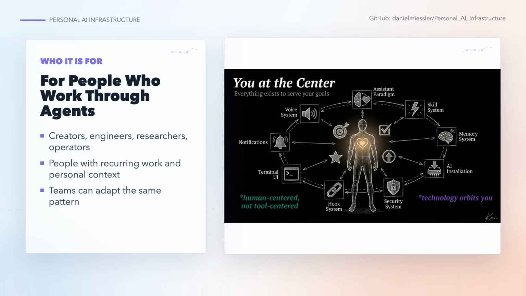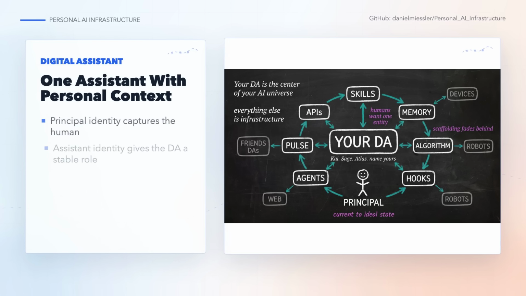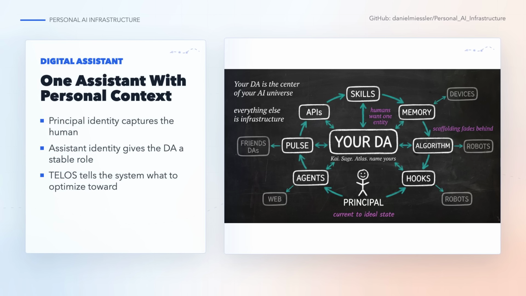PAI is aimed at people who already live in coding agents, notes, project files, research tabs, and daily planning. For them, the problem is not only getting an answer. The problem is keeping the assistant aligned with the work over time. The repo's answer is to make the human the center of the system and let the tools orbit around that person.